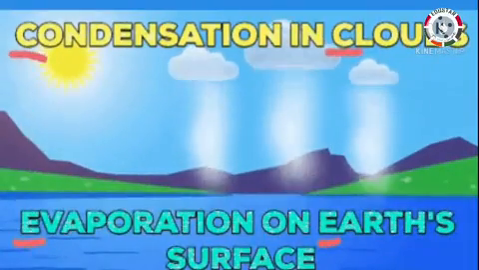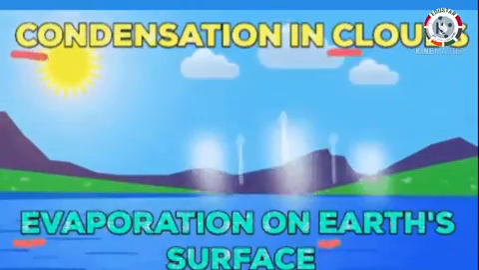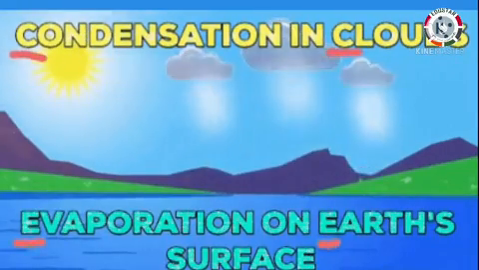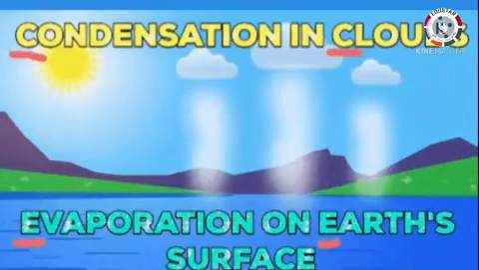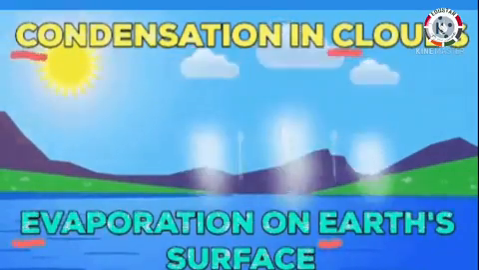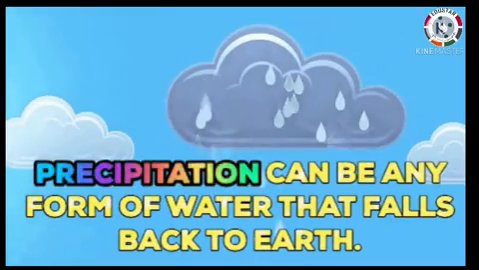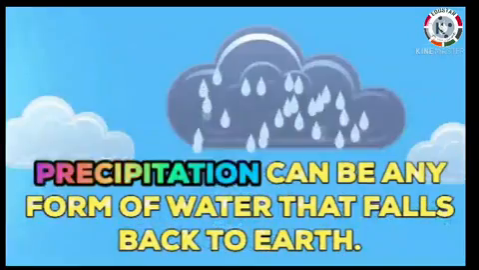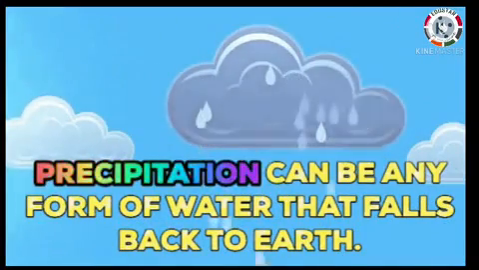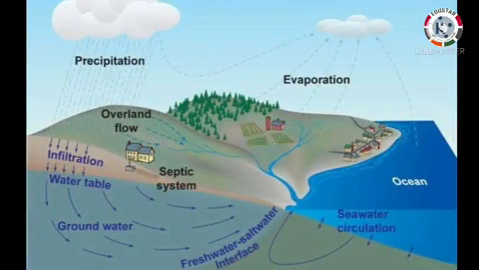The water vapor rises up into the air. When these vapors come in contact with cool air, they form tiny water droplets. This is called condensation. These water droplets join together to form clouds. When the water droplets get too heavy, the clouds cannot hold them. They then fall as rain. This is called precipitation. The rainwater flows back into the oceans, rivers and ponds.